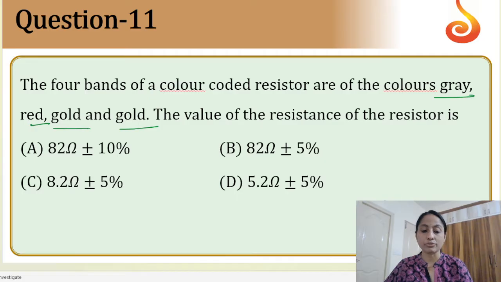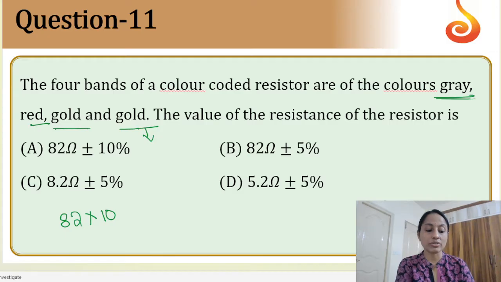How do we calculate? You just have to remember the BB ROY of Great Britain color coding. Gray comes out to be the number 8 and red comes out to be number 2, into then gold. For gold we have 5%, do you remember?